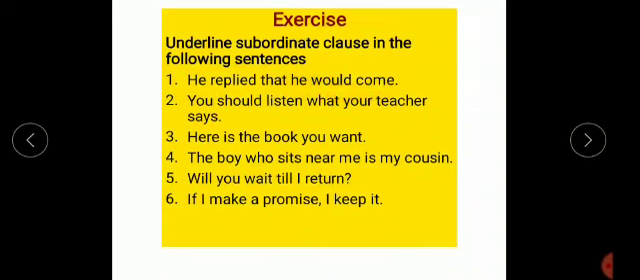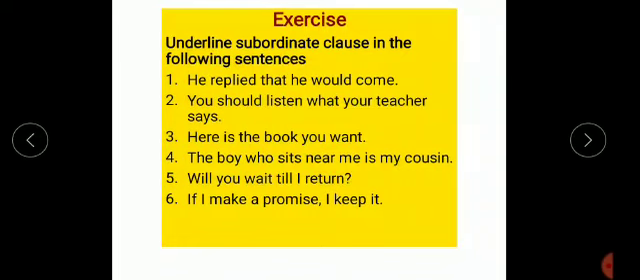In second sentence, you should listen what your teacher says. You should listen, this is main clause. What your teacher says, subordinate clause. Here in third sentence, here is the book, main clause. You want, subordinate clause. The boy is my cousin, this is main clause. Who sits near me, this is subordinate clause, or you can say adjective clause.